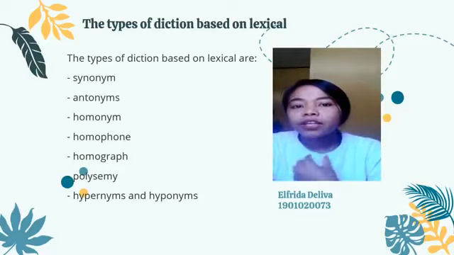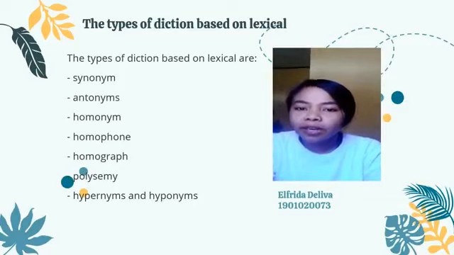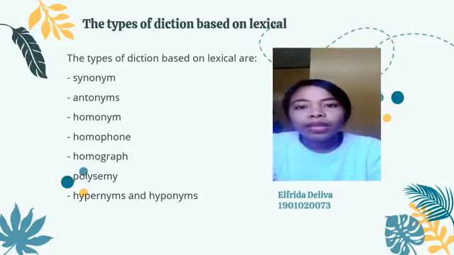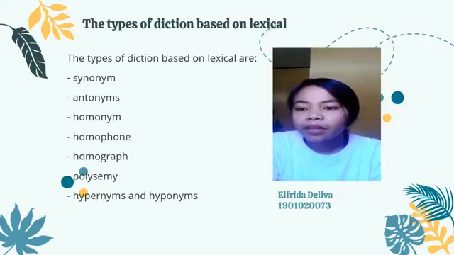Today I would like to explain the types of diction based on the lexical. And I would like to explain the definition of diction. So, diction is one of the non-intrinsic elements in literary works. There are bases for classifying diction based on the lexical. Based on the lexical, there are 8 types of diction.